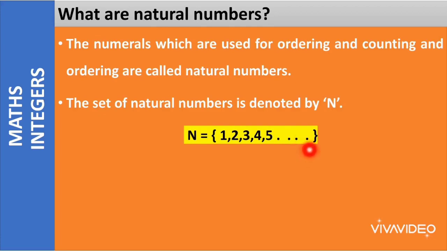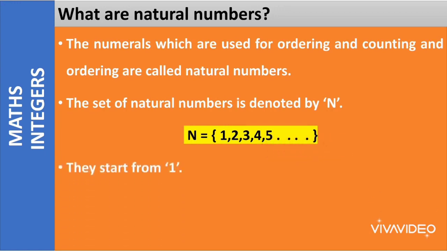See here, we are not writing a specific number. There is no specific number written indicating the end of natural numbers, right, class? Because there is no specific number which we can say that the numbers end here. In mathematics, there is no specific last number, the largest number. So here we are keeping it till infinity.